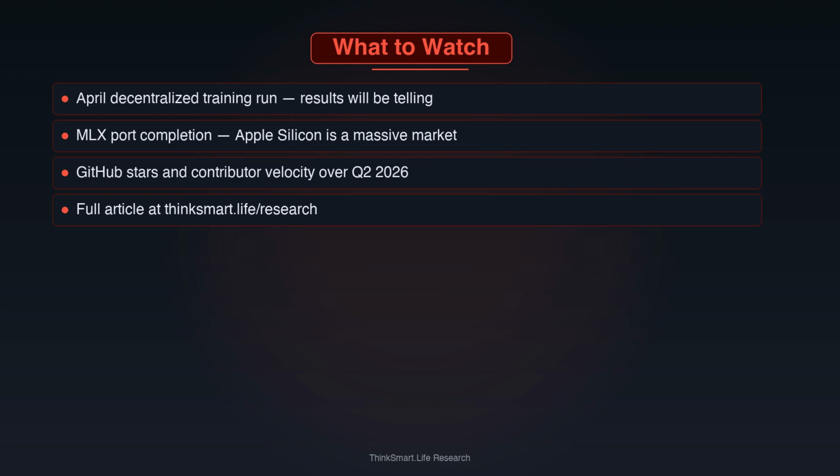Let's be honest about the risks. Ecosystem inertia is real. PyTorch has years of model checkpoints, tutorials, and tooling. Rust's learning curve is steeper than Python's, and the ML community skews toward researchers, not systems programmers. Distributed training at scale has genuinely unsolved problems: node churn, Byzantine gradients, network partitions during long training runs. And the ML export is announced but not yet delivered.